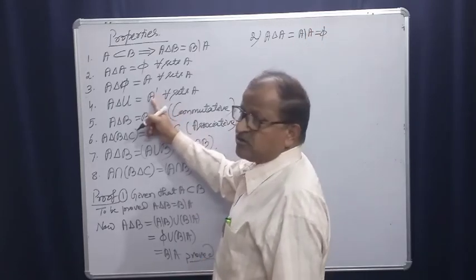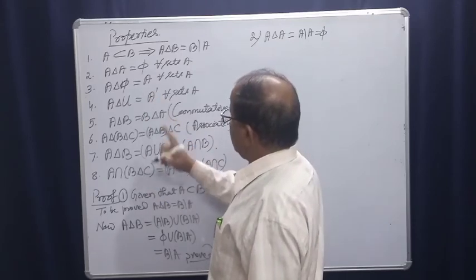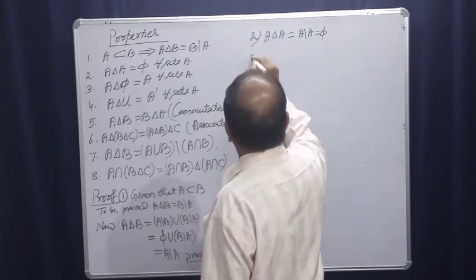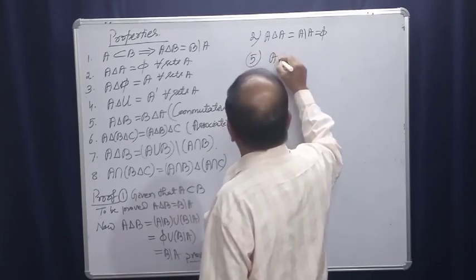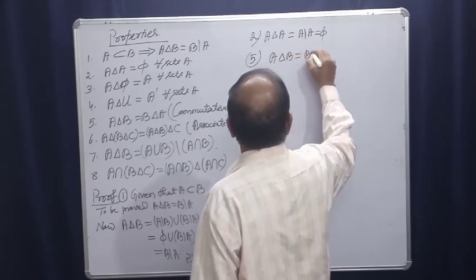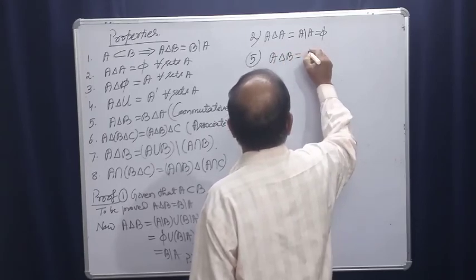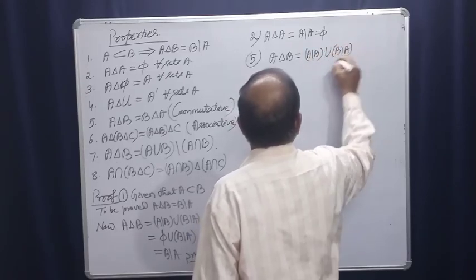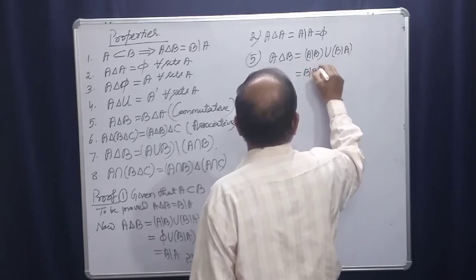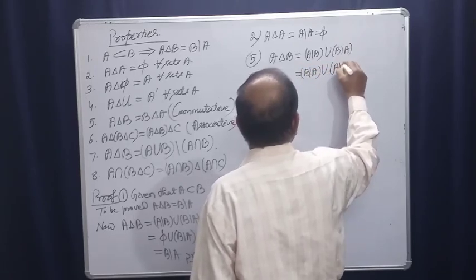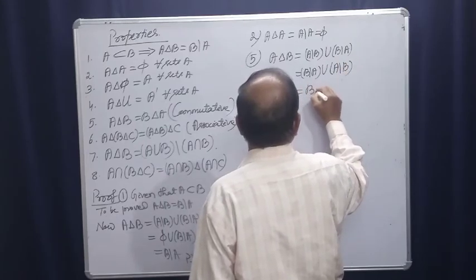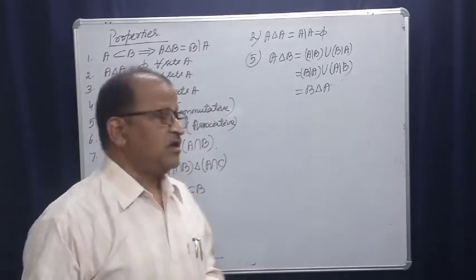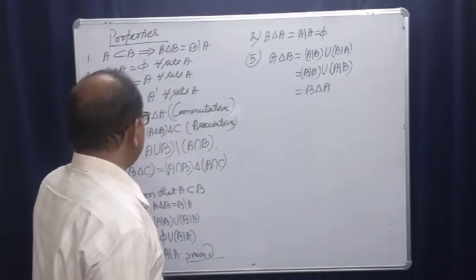In a similar argument you can prove this. Now commutative, it's very simple. Number 5: A symmetric difference B is equal to A difference B union B difference A. That can be written as B difference A union A difference B, and that is B symmetric difference A. In the similar manner you can prove this.